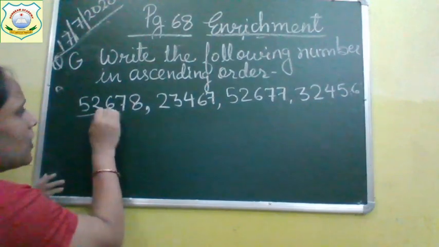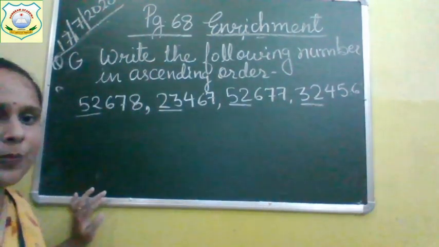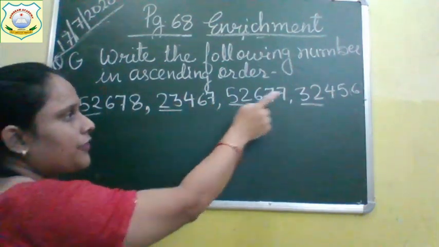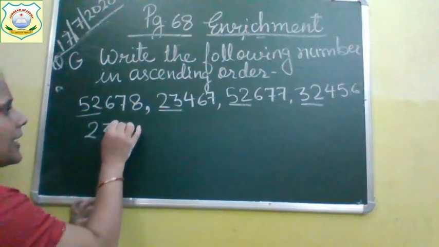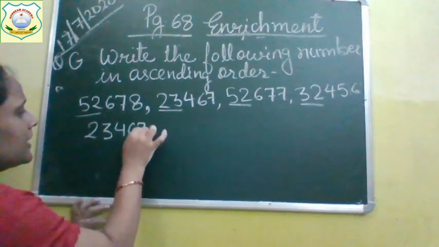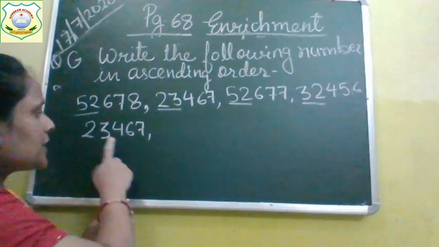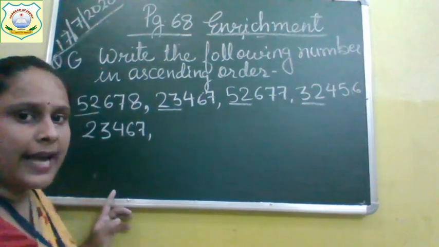So which is the smaller number? 52, 23, 52, 32. 23 is the smaller number. So write down 23,467. Which is bigger than 23 but smaller than the rest? Yes, 32.